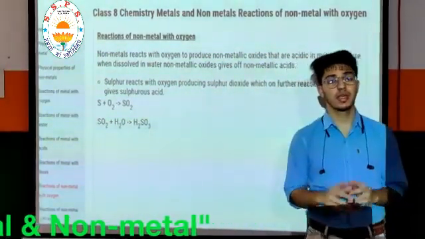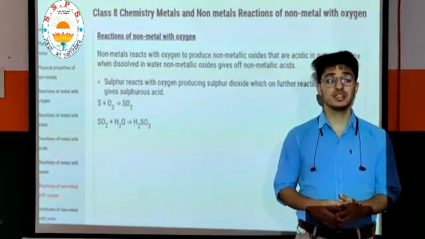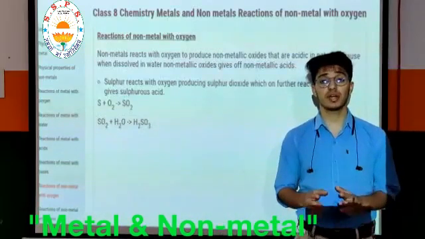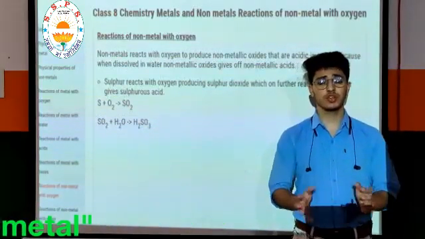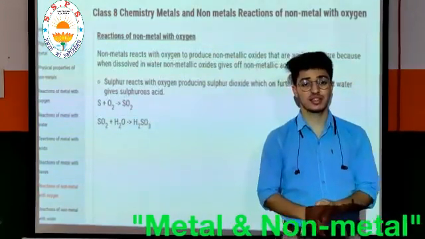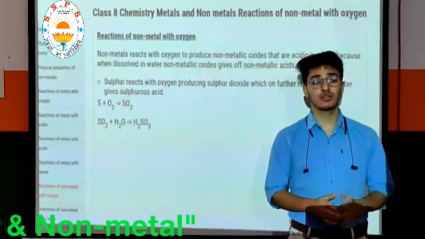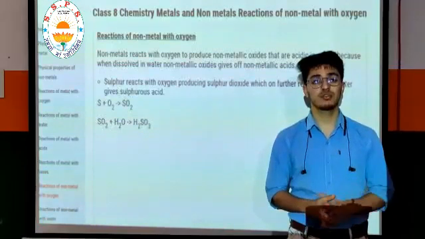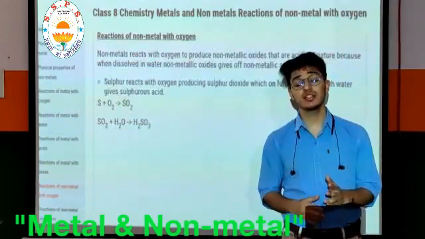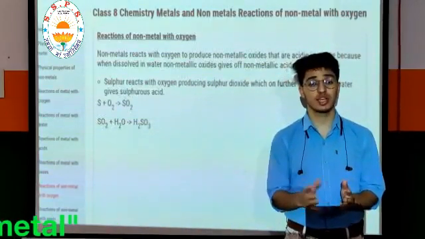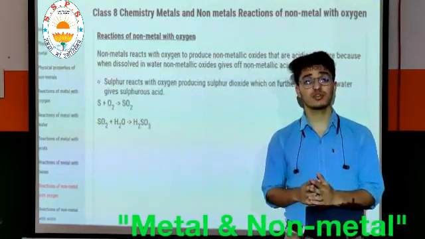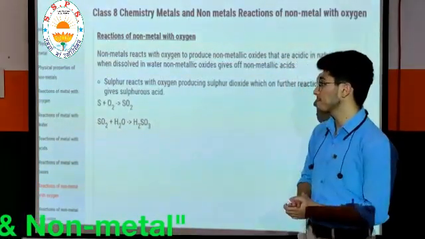Hello students, in the previous lecture we have seen the reactions of metal with oxygen and the reactions of metal with water. Just for a quick recap, metal reacts with oxygen to form their corresponding oxide, like the rusting of iron, tarnishing of silver or rusting of copper, and metal reacts with water and liberates hydrogen gas. And today we will see the reactions of non-metal with oxygen.